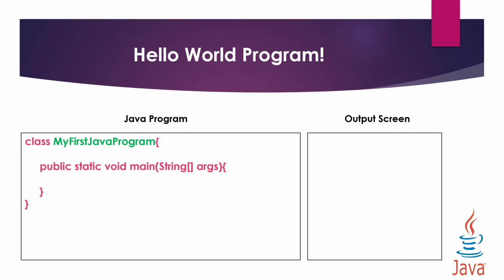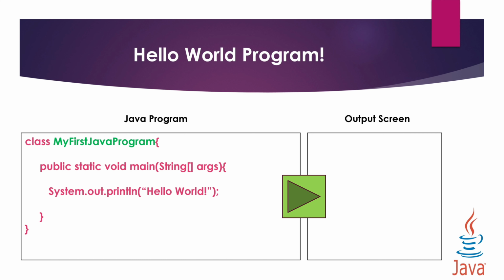Now, within the curly braces, you have to write something called public static void main, in brackets String array args as a parameter to that main method. Now, what is this public? What is this static, void, main, and String args? We'll discuss in a bit.